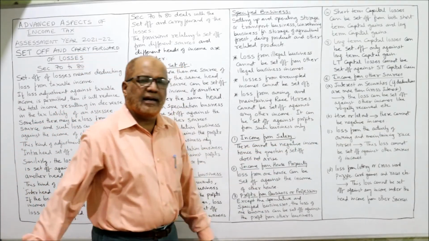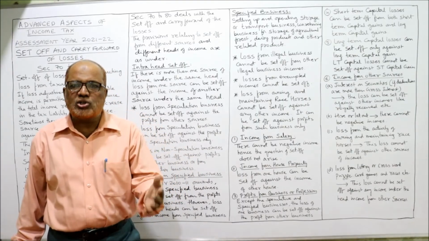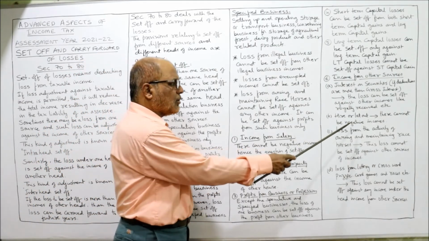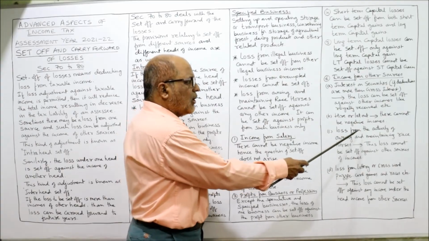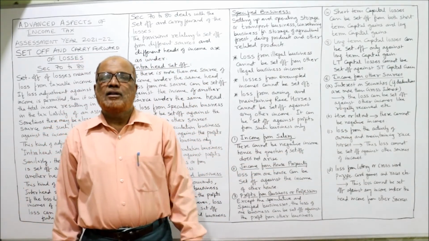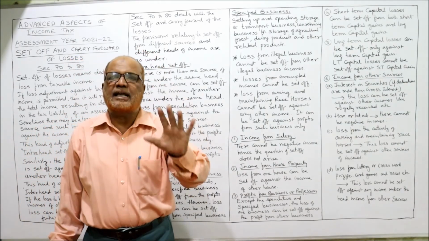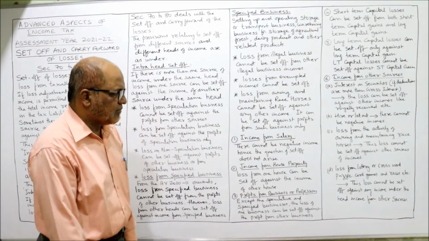Secondly, hire or let out. There cannot be any negative income, so there cannot be any loss from hire or let out. There is no question of set off. Loss from the activity of owning and maintaining racehorses: just now I told you, the loss in owning and maintaining racehorses can be set off only from that activity, not from any other activity.